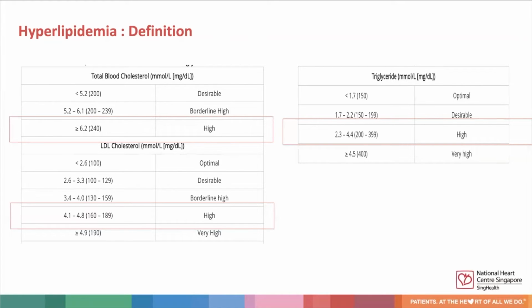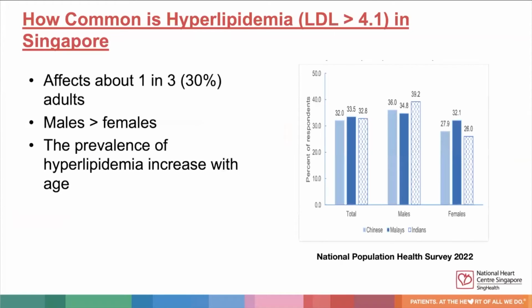Generally, if hyperlipidemia is purely due to raised HDL, which is the protective form of cholesterol, no further action is required. Hyperlipidemia is a common condition in Singapore and affects about 1 in 3 Singaporean adults. It affects more males than females, and the prevalence of hyperlipidemia increases with age.